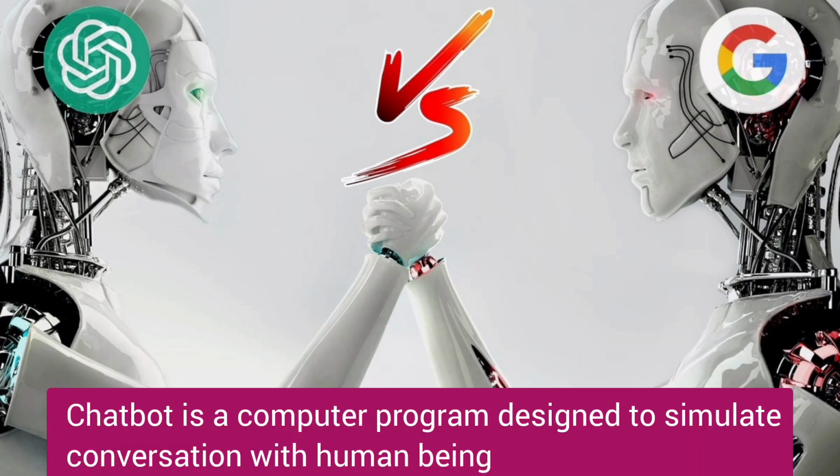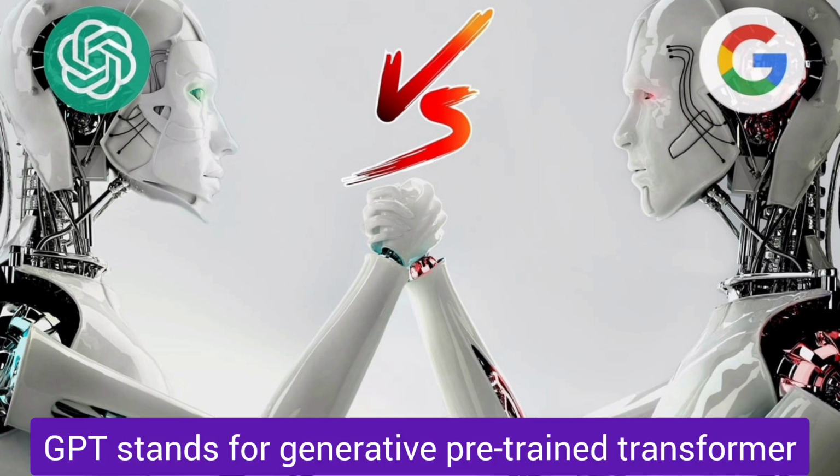For the beginners, let us discuss a few terms: what is a chatbot, what is AI and what is GPT. A chatbot is a computer program designed to simulate conversation with human users, especially over the internet. AI stands for artificial intelligence, while GPT stands for Generative Pre-trained Transformer. Basically, GPT is a large language model which is used in neural networks and it can perform various natural language processing tasks. In artificial intelligence, NLP stands for natural language processing.